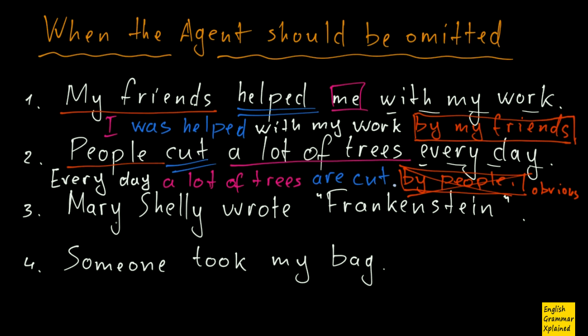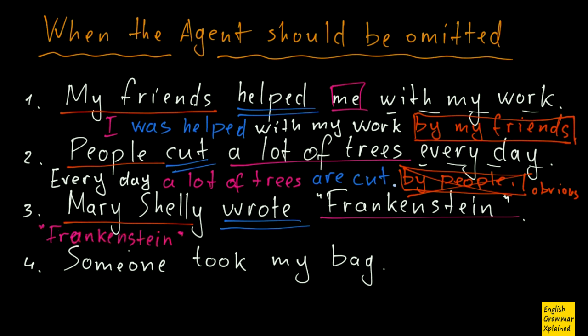Okay, what about number 3? Mary Shelley wrote Frankenstein. Here again I have my subject, then the main verb, and then the object. And in passive, Frankenstein becomes my subject. Then comes my main verb, was written.